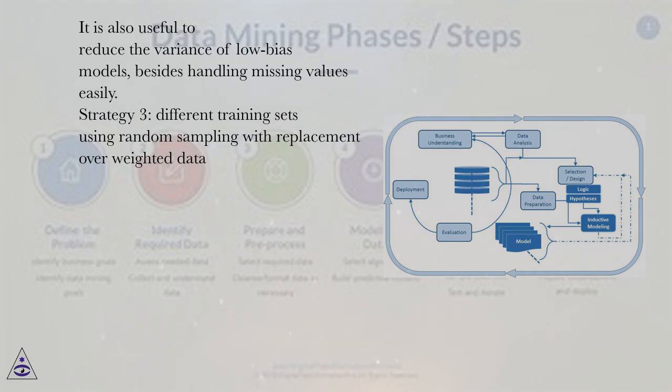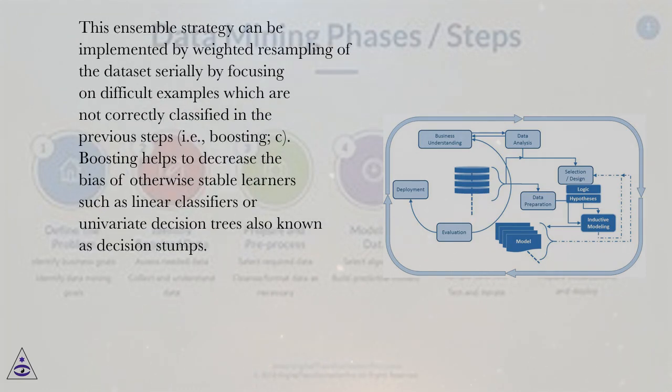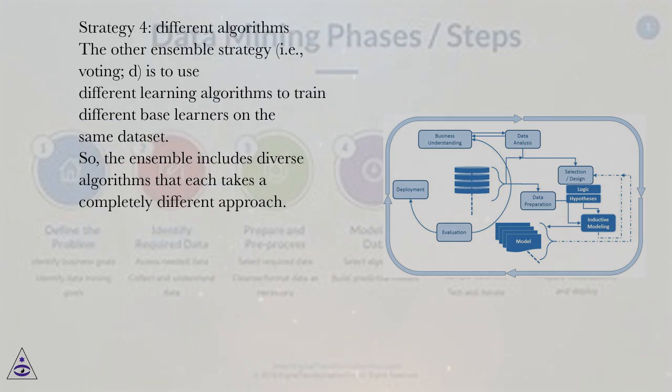Strategy 3, different training sets using random sampling with replacement over weighted data. This ensemble strategy can be implemented by weighted resampling of the dataset serially by focusing on difficult examples which are not correctly classified in the previous steps, i.e., boosting. C. Boosting helps to decrease the bias of otherwise stable learners such as linear classifiers or univariate decision trees, also known as decision stumps. Strategy 4, different algorithms.